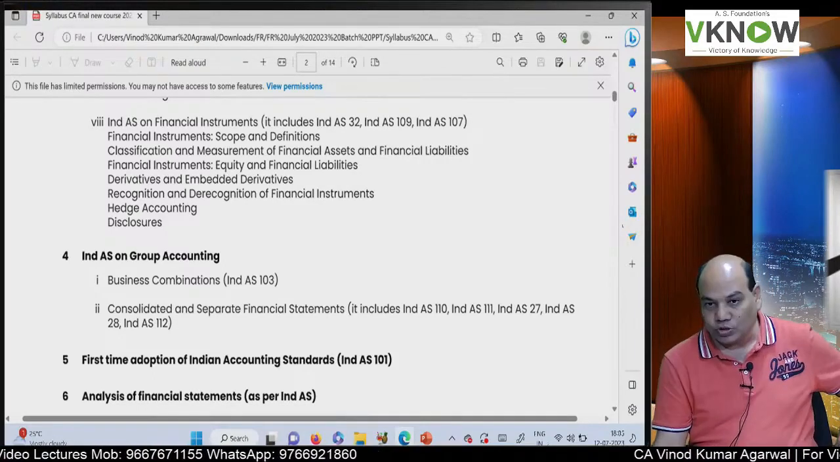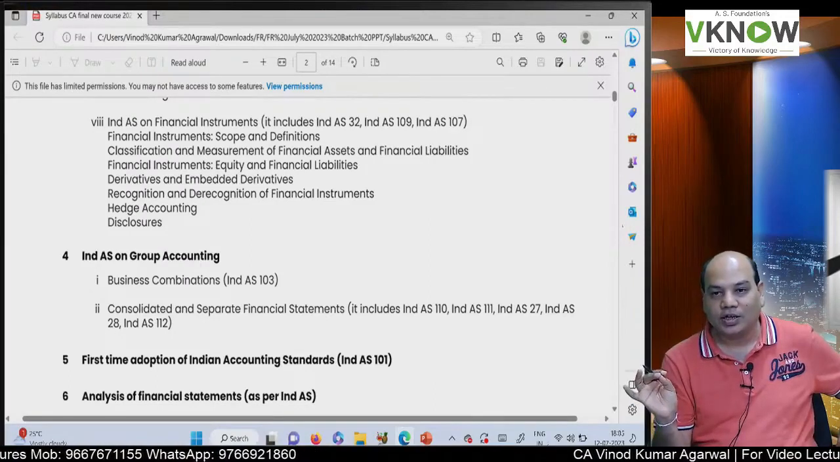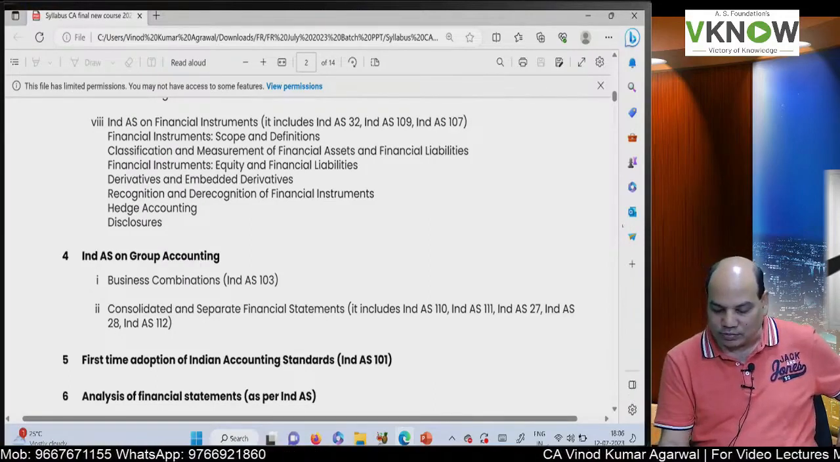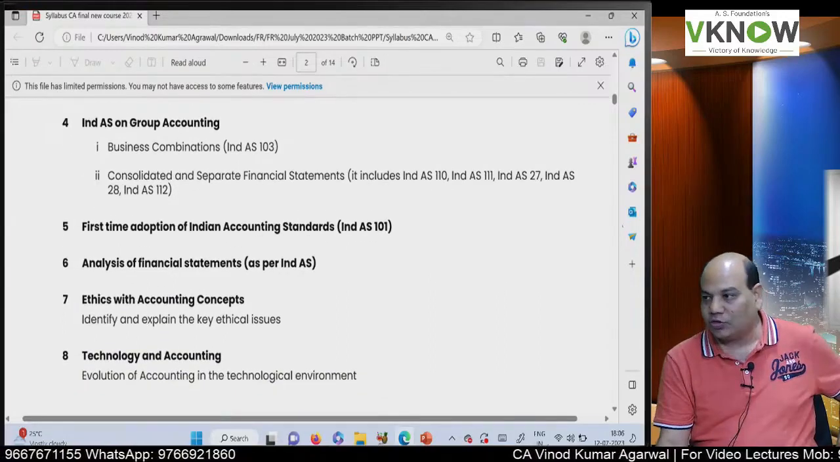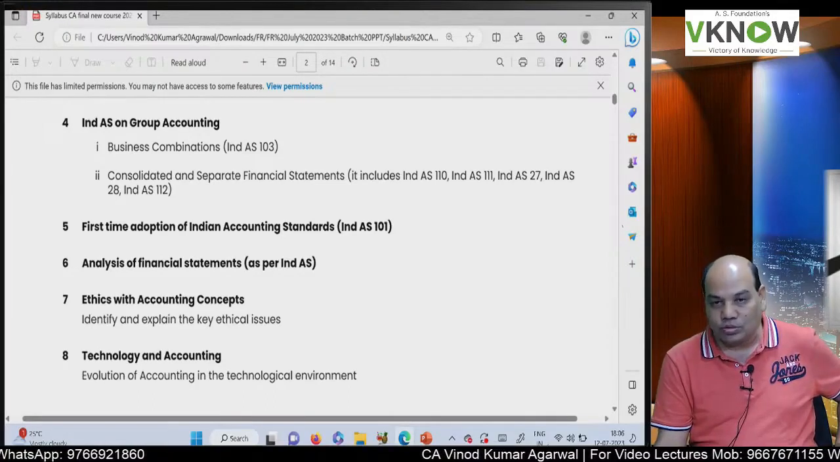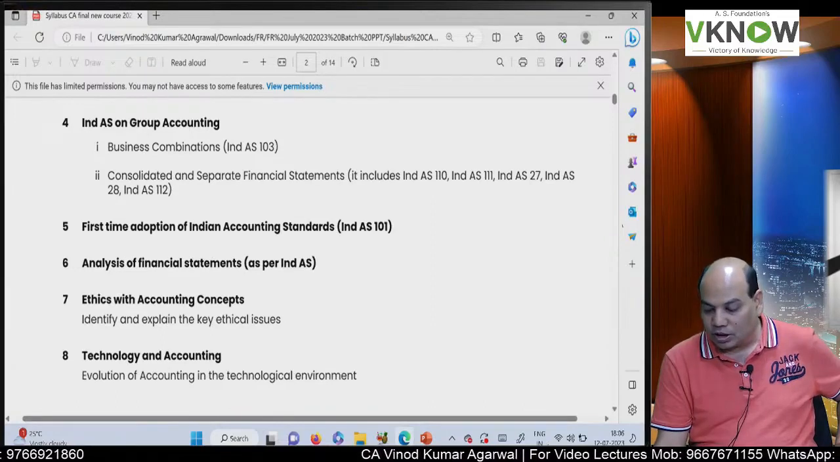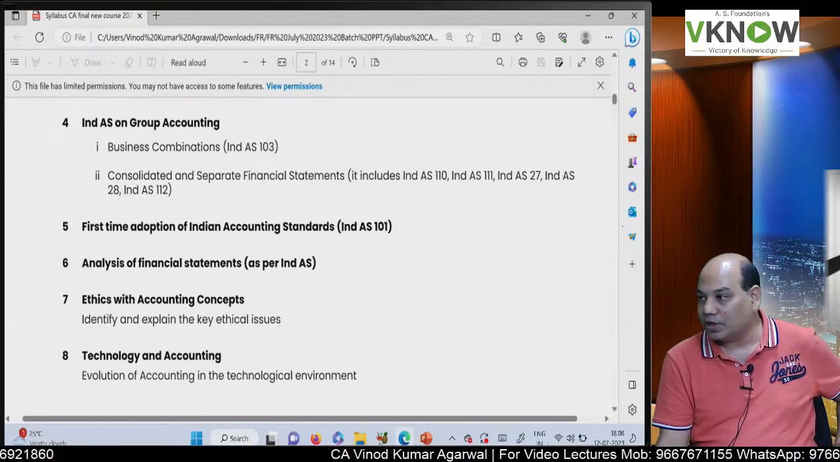Okay, so which are these 3 standards? Ind AS 32, Ind AS 109 and Ind AS 107. And the lengthiest part of your syllabus is group accounting, which means consolidation. So here we are going to study business combination, Ind AS 103, and then consolidated and separate financial statement.